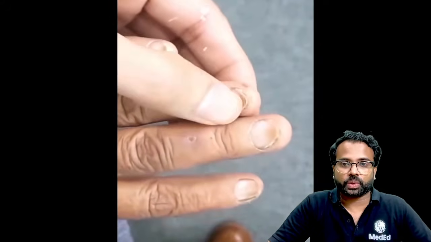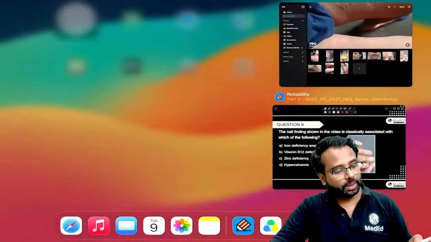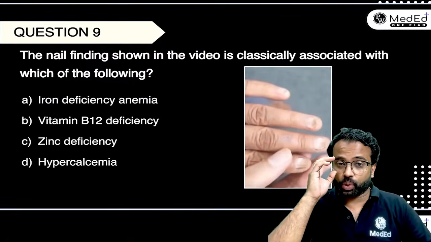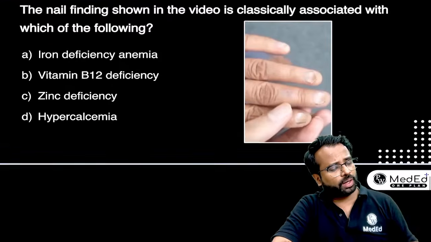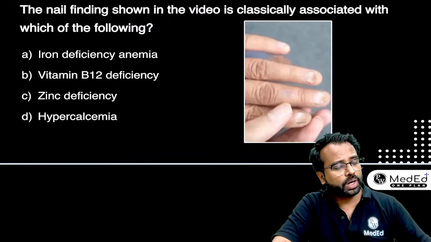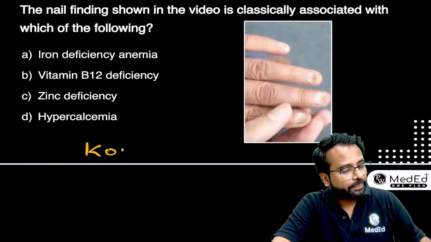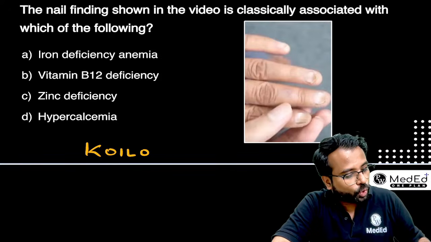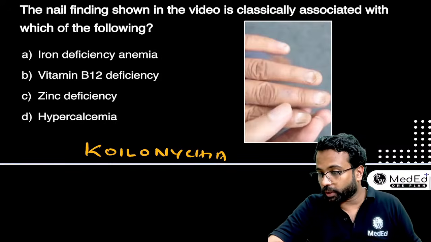Yes, so this kind of a nail, I hope all of you have seen the video well, right? So if I go back to the MCQ now, they are asking you what is associated with such a nail finding. So before we write down about what is the association, first you should understand what is a nail finding, right? So what is a nail finding? This nail finding is called as Koilonychia.